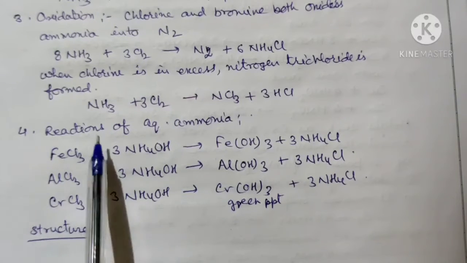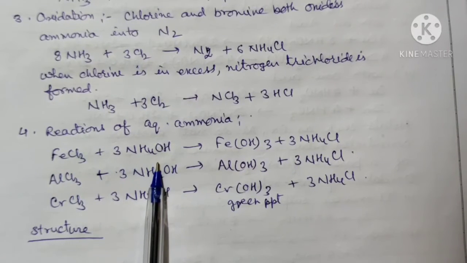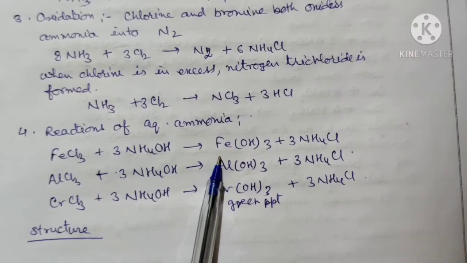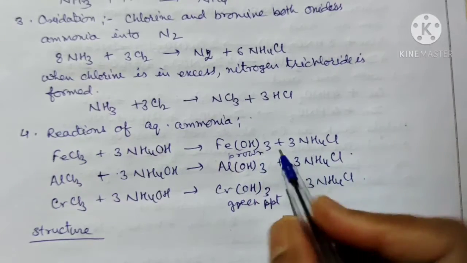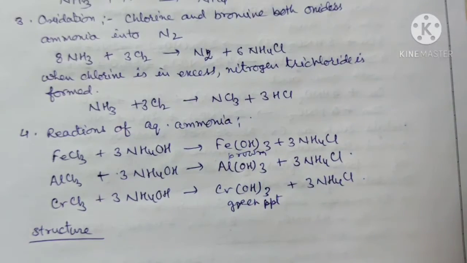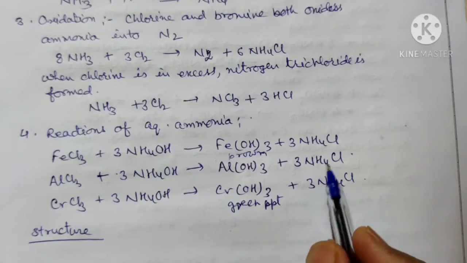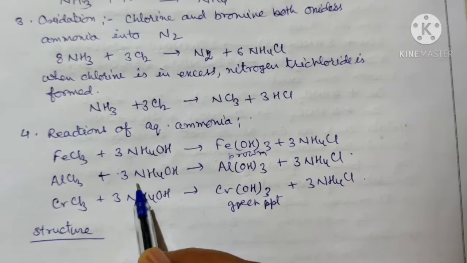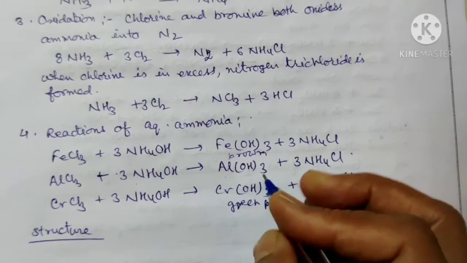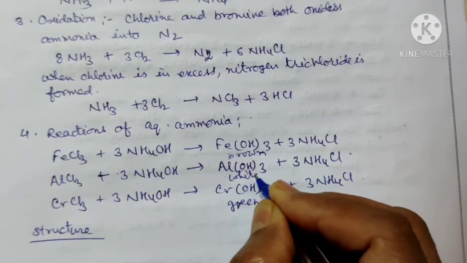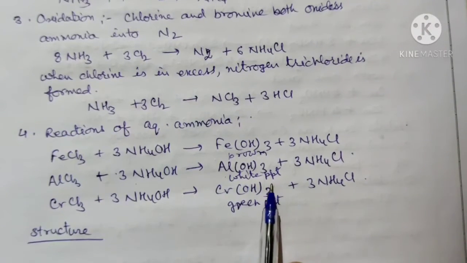The first, you can say, ferric chloride. When reacted with ammonium hydroxide, any ferric ion, when it is treated with ammonium hydroxide, you will get a brown precipitate of ferric hydroxide. The color of the precipitate will be brown. So a brown precipitate will be formed, and you will get ammonium chloride also. When aluminum chloride, or any salt of aluminum, is treated with ammonium hydroxide, you will get a white precipitate of aluminum hydroxide. That is, a white gelatinous precipitate will be formed.